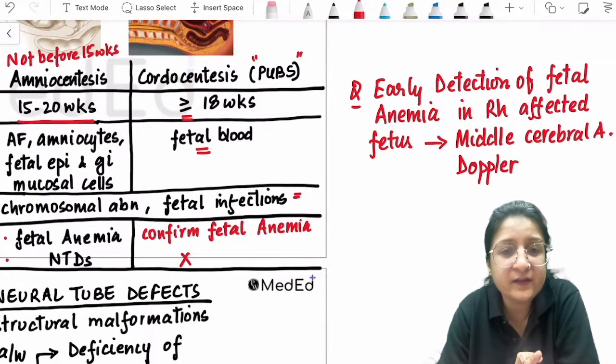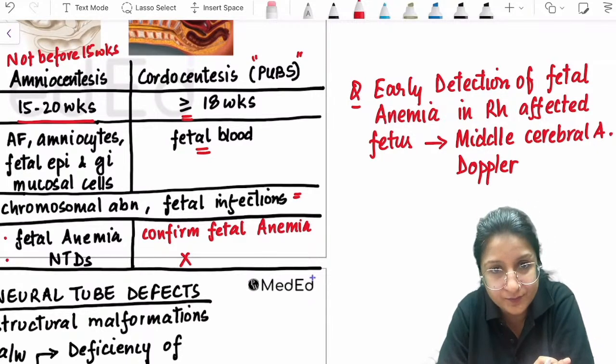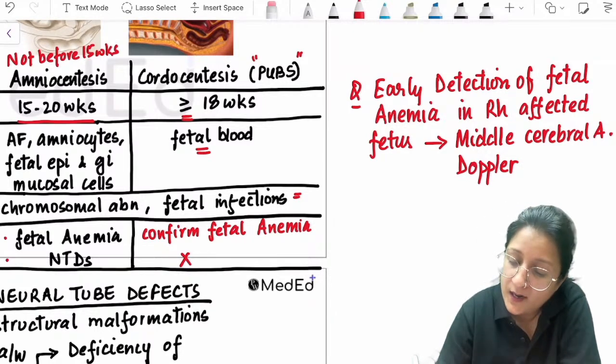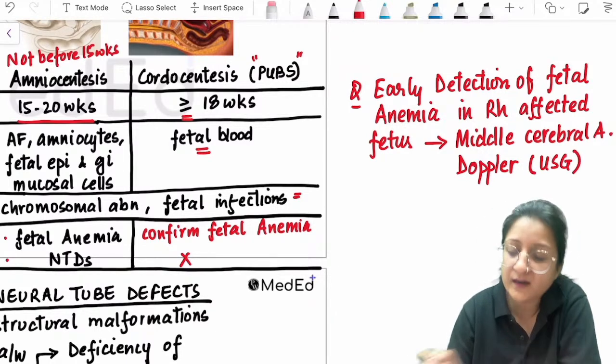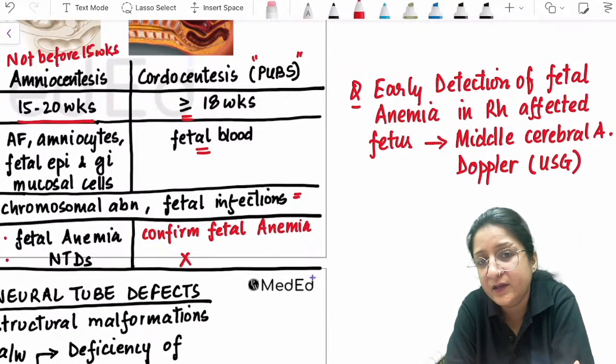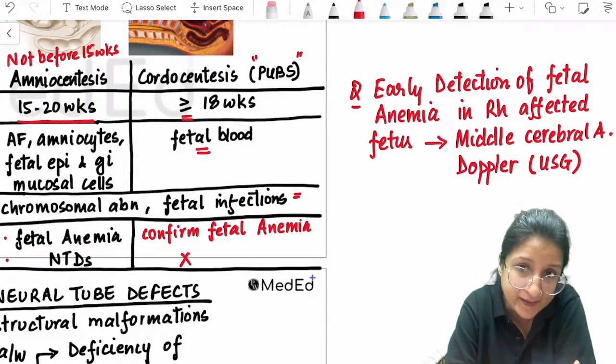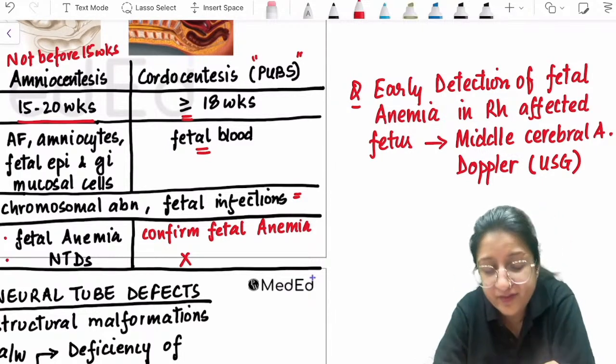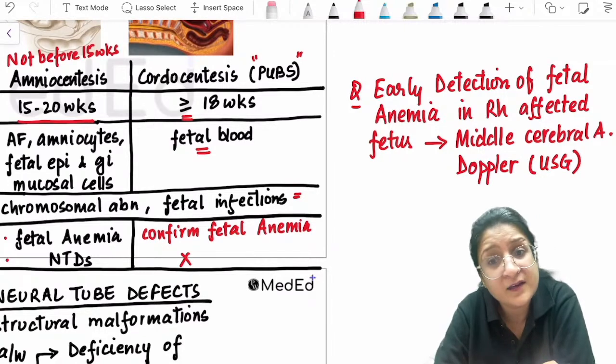Okay, so this is being used, which is non-invasive. It's done on ultrasound. Keep that in mind. This is for early detection of fetal anemia in Rh affected fetus.